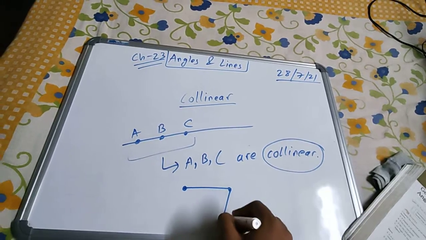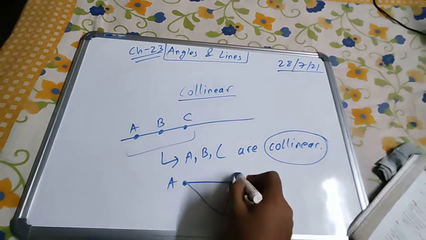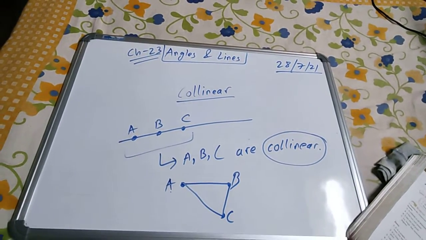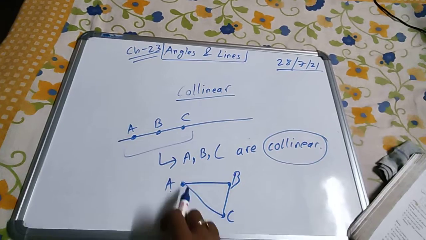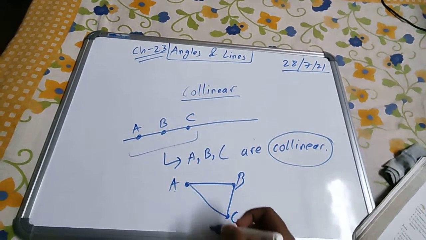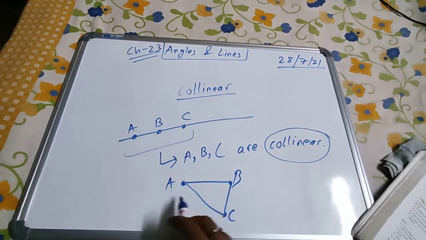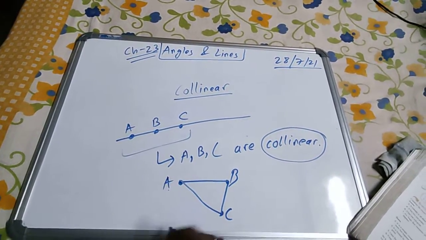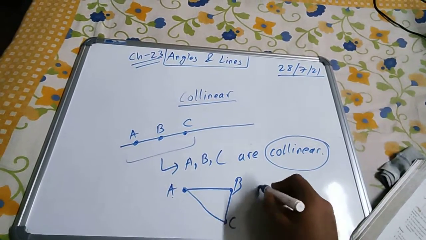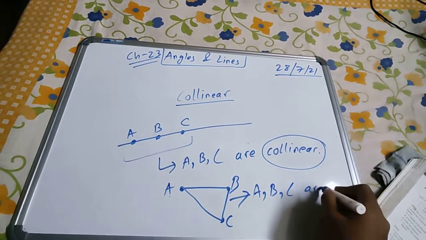Suppose like this, these are non-collinear points. Suppose a triangle. Do points A, B and C lie on the same straight line? No, they lie on different straight lines. See, AB is on one straight line, BC on another, AC on another. Consider AC. Does B lie on AC? No. Consider AB. Does C lie on AB? No. Consider BC. Does A lie on BC? No. So in this case, A, B, C are non-collinear.